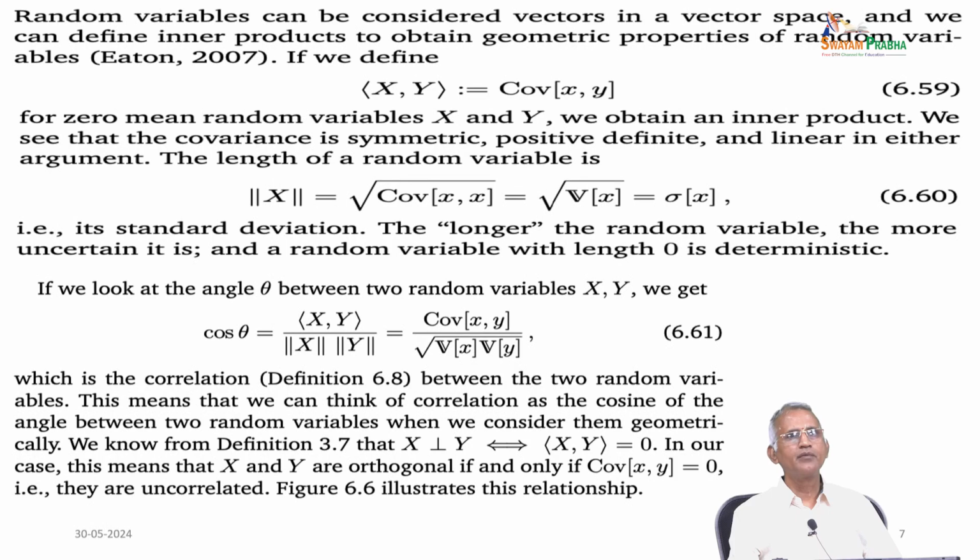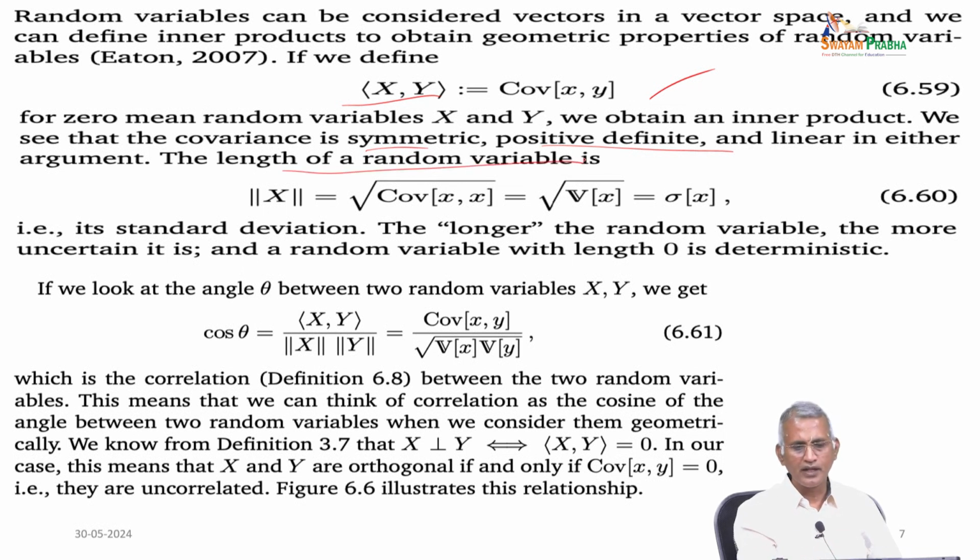Now, random variables can be considered as vectors in a vector space. We define the inner product x comma y corresponding to the covariance of x comma y, that is the mixing of inner product and statistics in random variables. So, for the geometric properties of random variables, we define the inner product x comma y equal to covariance of x comma y for zero mean random variables x and y. So, we obtain an inner product, and we see that the covariance is symmetric and positive definite, and linear in either argument.